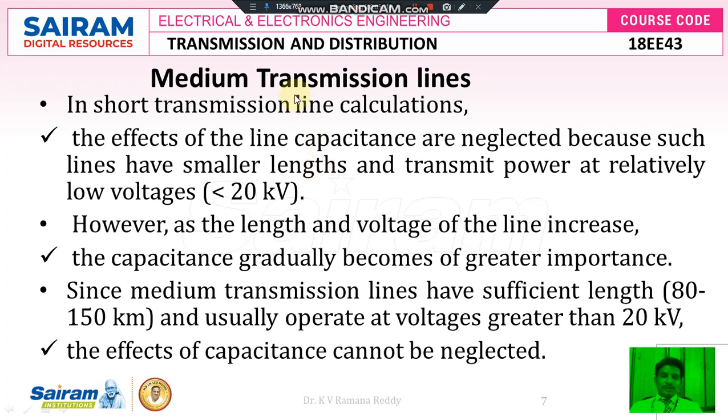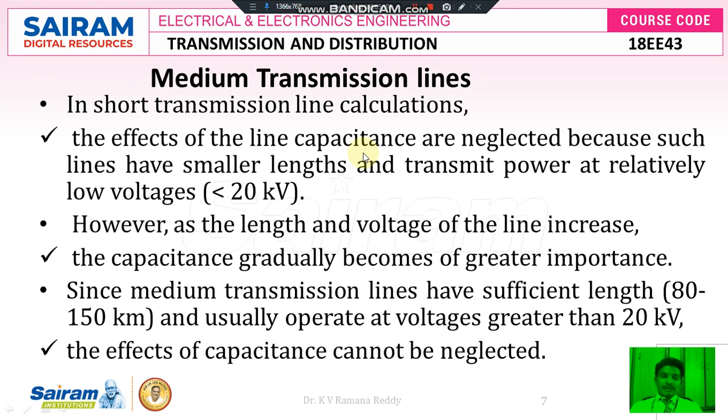But coming to the medium transmission line, the length should be between 80 kilometers and 150 kilometers, whose operating voltage is greater than 20 kilovolts and less than 100 kilovolts. In medium transmission lines also, there is a problem with the capacitance which is distributed per unit length of the conductor for a given length of the transmission line. The charging current and discharging current of the line capacitance may create a lot of problems and bring a lot of calculations.